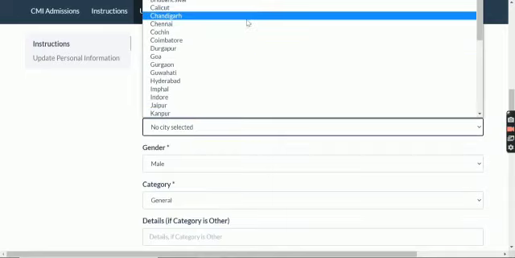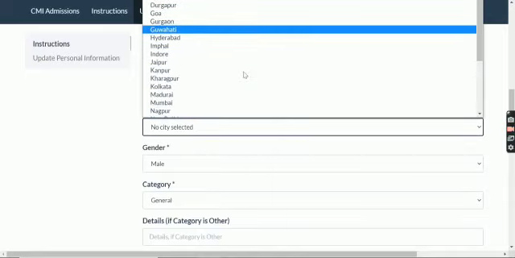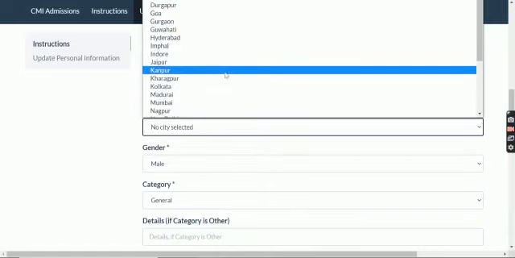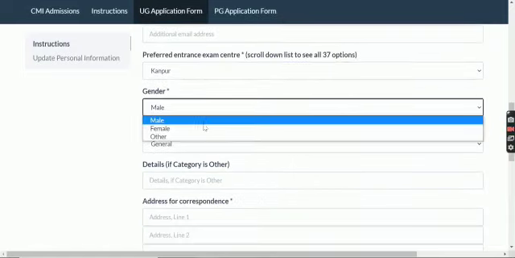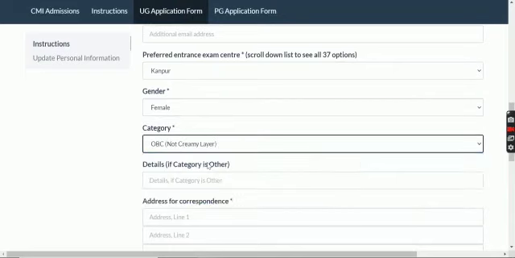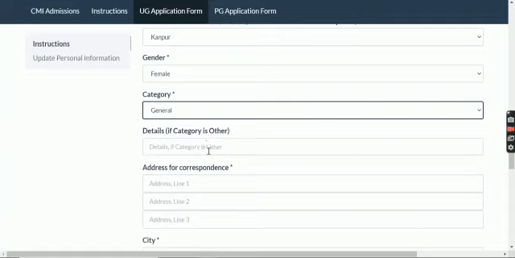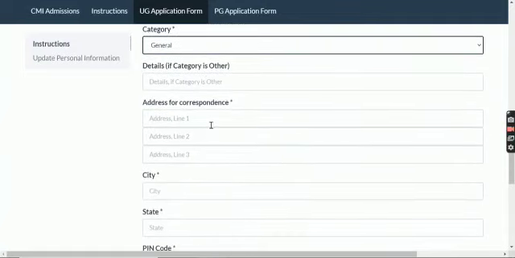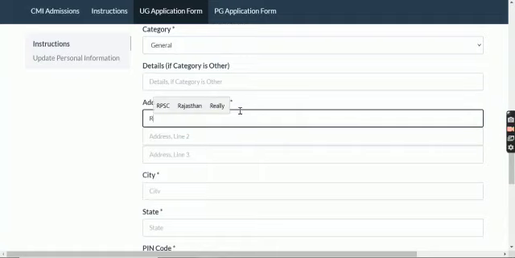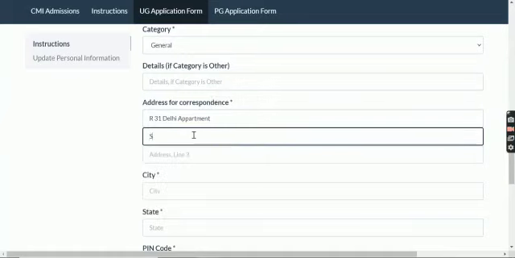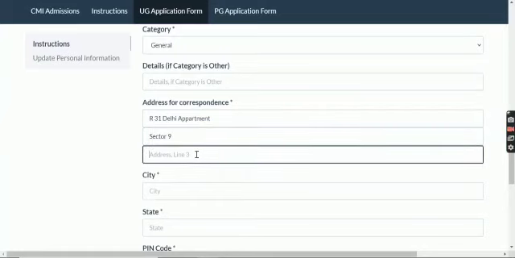So the city where you think you are comfortable in giving your examination, you can click the city. So let's say I'm comfortable over here. Your gender, your category, whichever category you are from. If other details are necessary, then your address, you can put any address. So here you have to go on with sector.